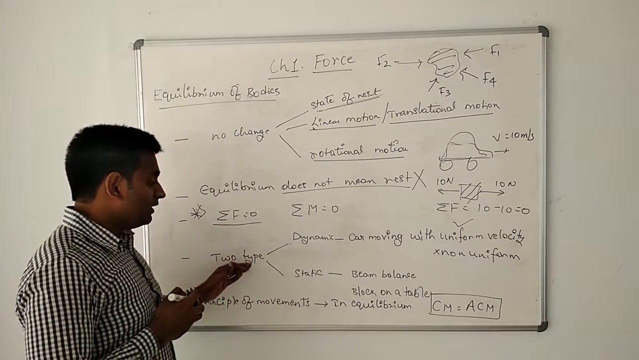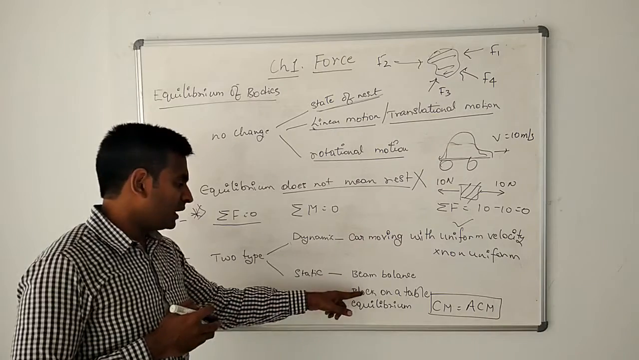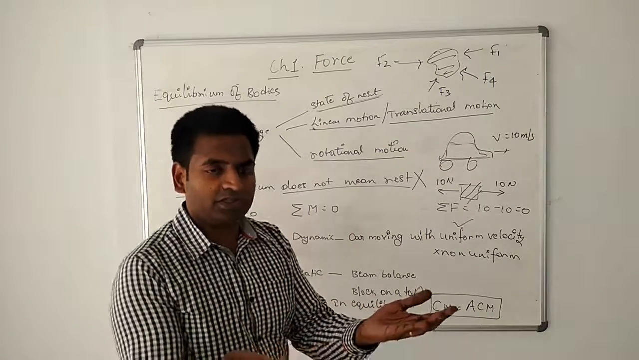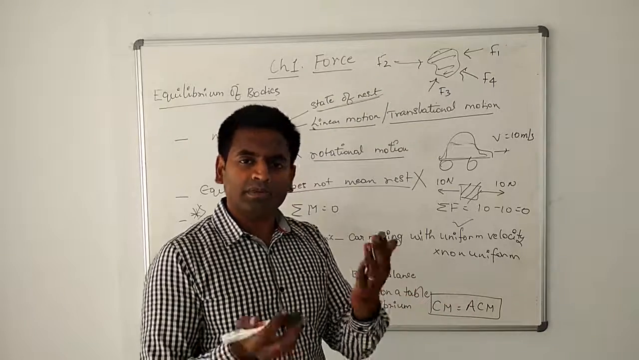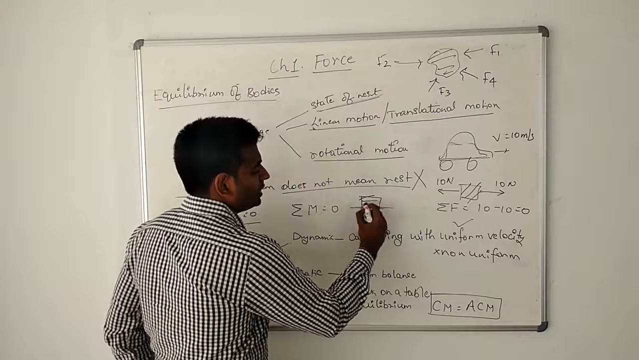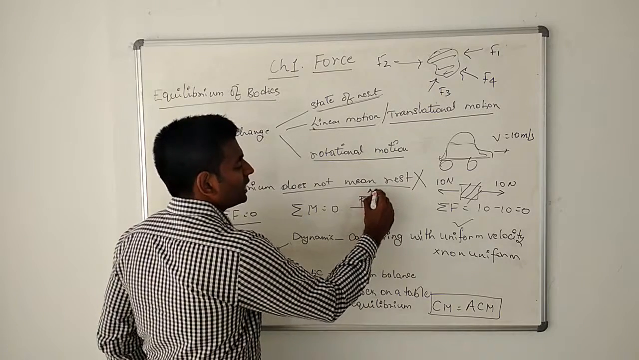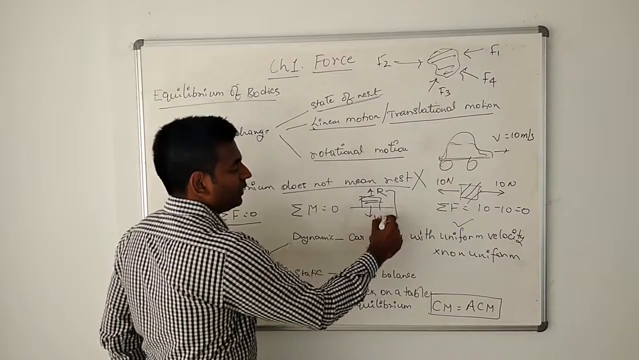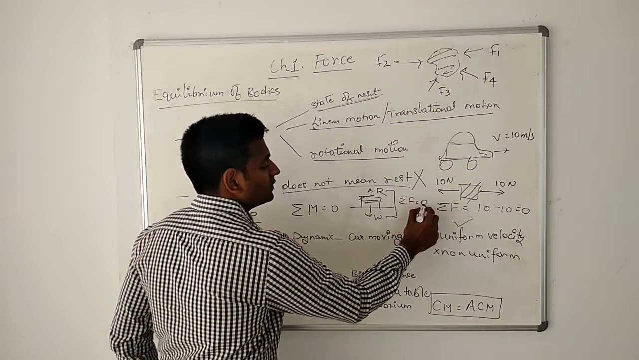The equilibrium can also be static. For example, a beam balance or a block on the table. A block which is on the table is static. It's not moving. Is it in equilibrium? Yes. Why is it in equilibrium? Take a table and put a block here. The weight is acting downwards and the reaction force is acting upwards. Both are equal. So the summation of all the forces is equal to 0.